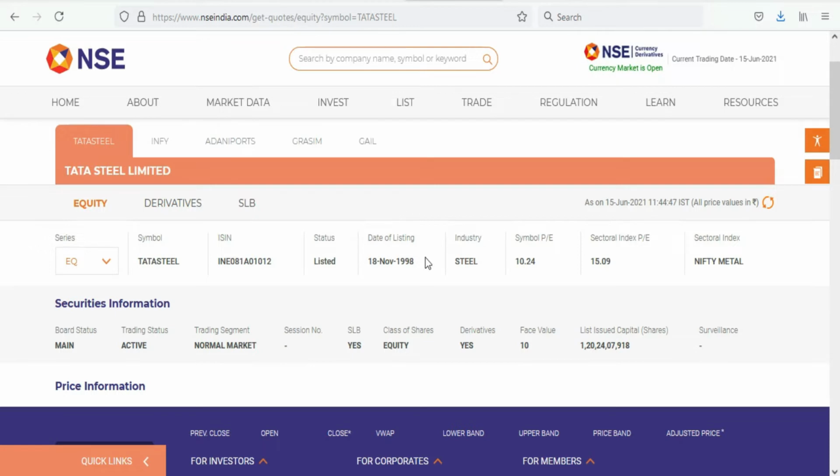Date of listing. When was Tata Steel listed in NSE? Tata Steel was listed in NSE on November 18th, 1998. And in which industry does Tata Steel belong? It belongs to the steel industry.